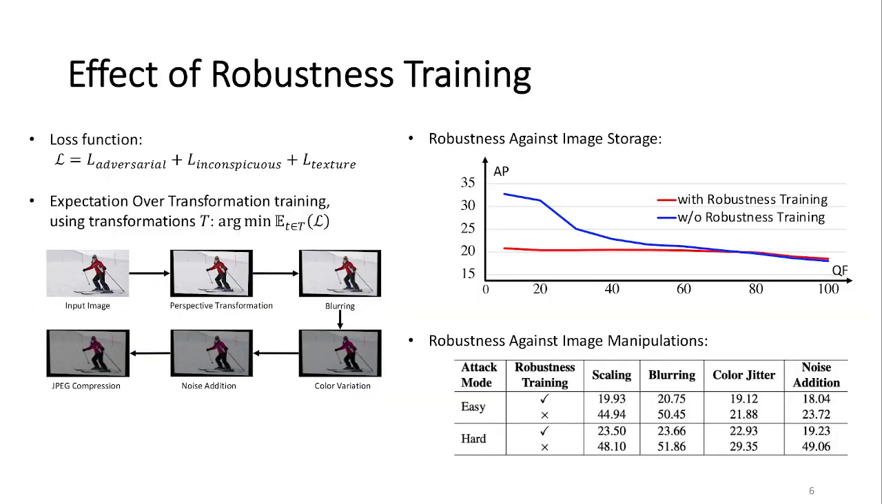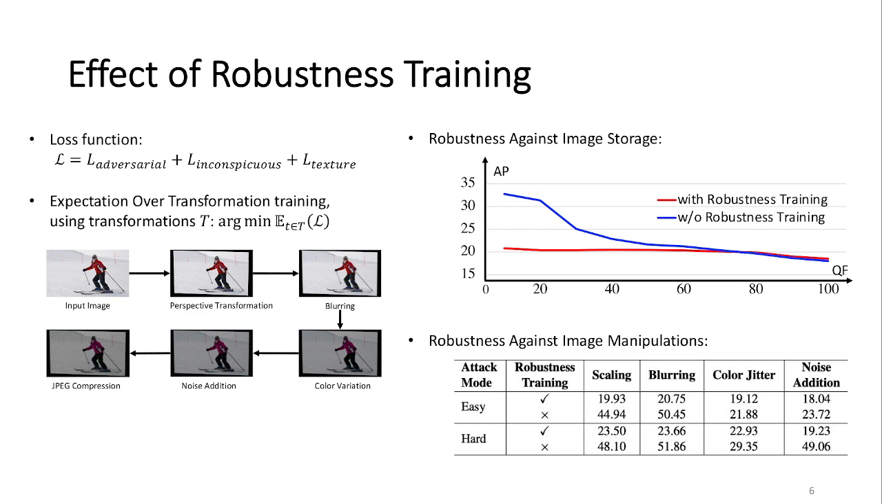In this last part, we will discuss the effect of the adversarial training on the robustness. As we pointed out earlier, we use the expectation over transformation framework as the robust training, which consists of minimizing the loss over multiple transformations. As transformations, we use perspective shift, blur, color variation, noise, and JPEG compression.